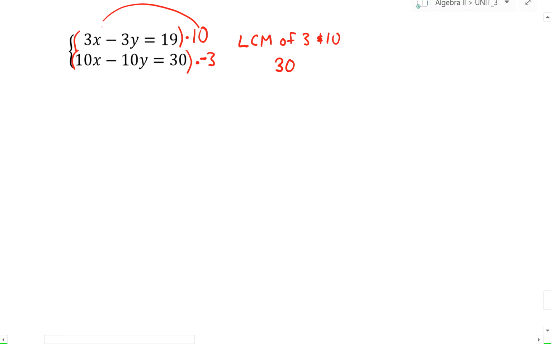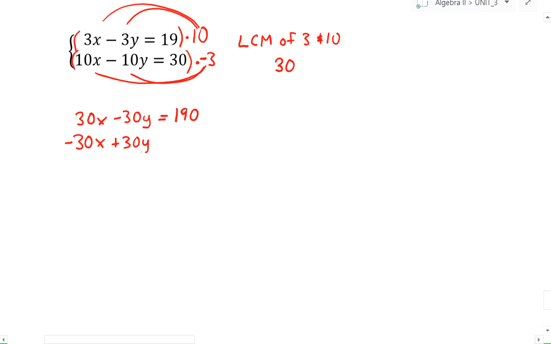So bringing in this 10, 10 times 3x is 30x. 10 times negative 3y is negative 30y, is equal to 19 times 10 is 190. Now bringing in the negative 3 to the bottom, negative 3 times 10x is negative 30x. Negative 3 times negative 10y is positive 30y, is equal to negative 3 times 30 is negative 90.